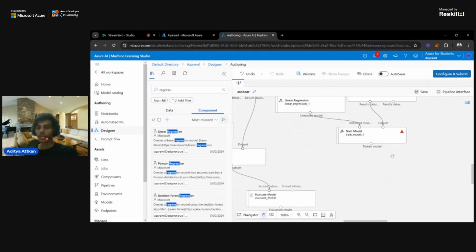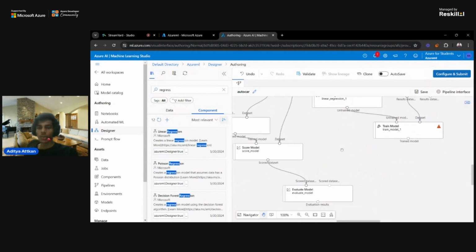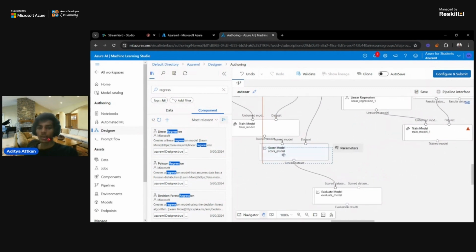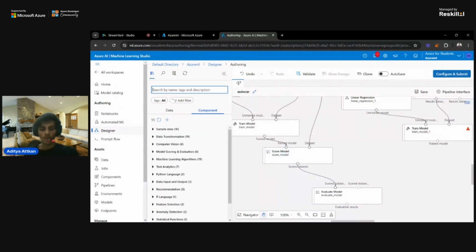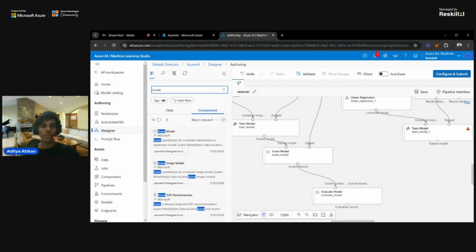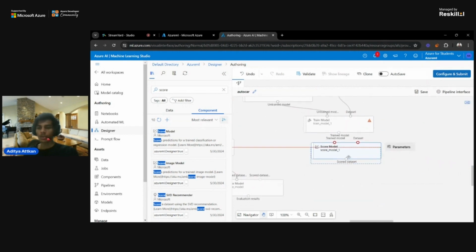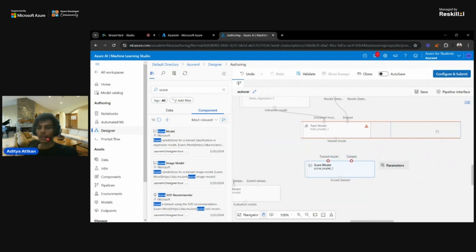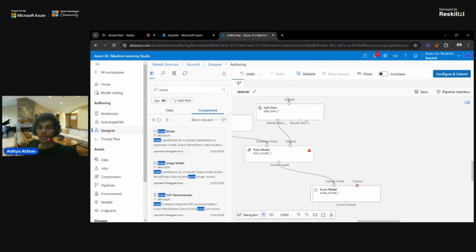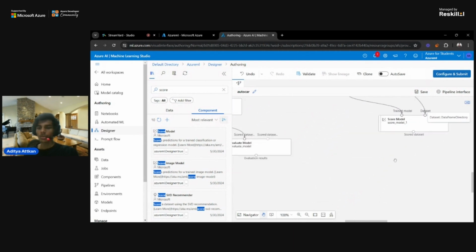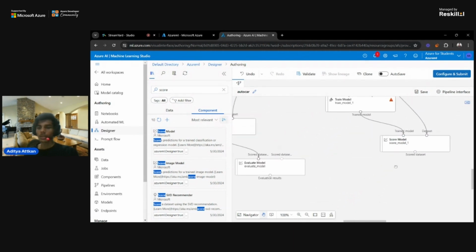Now we have the train model node with its output. Now we have to use a score. Here is the score model component, which scores the model on the basis of the testing data. It's a kind of evaluation model, you can say. We also have an evaluation model under there. So I will drag and drop this component here, and connect this node to the train model, and the second node, the 30% testing data, I will connect to the data set. So this will score our model on the basis of the testing data.